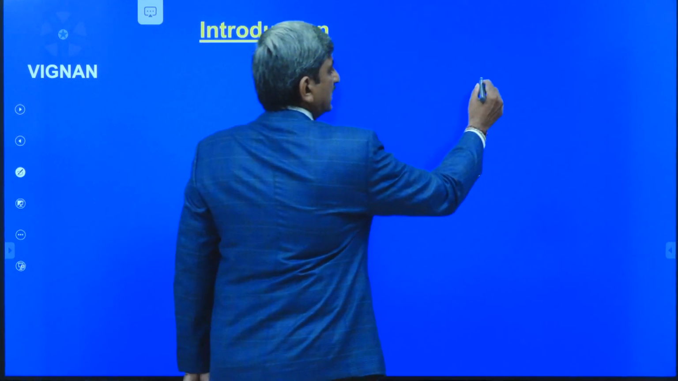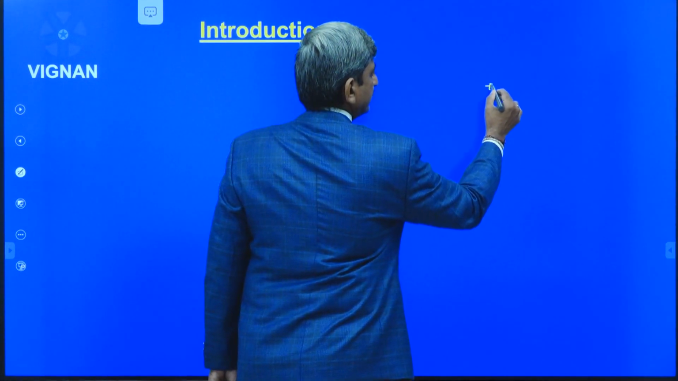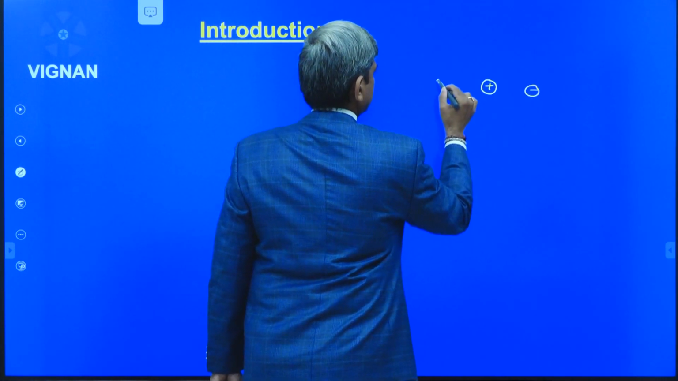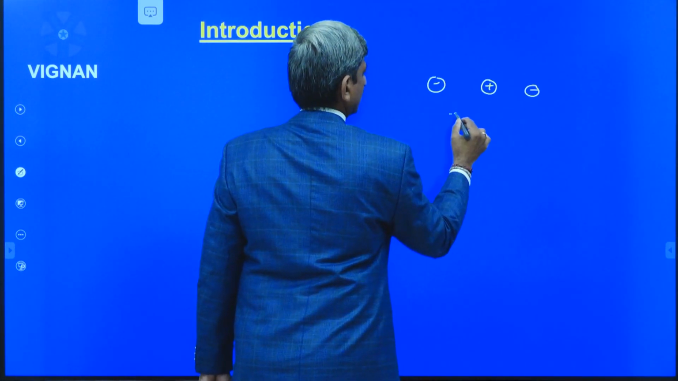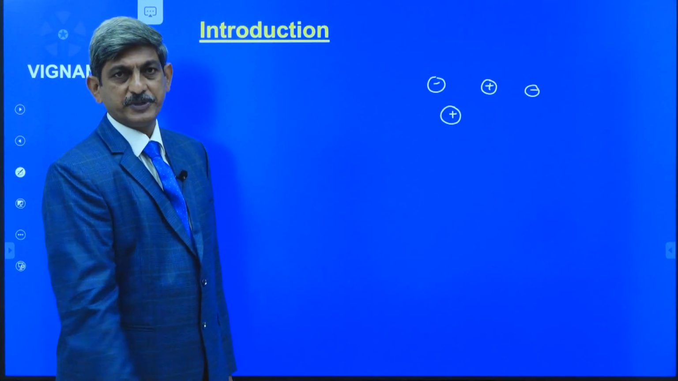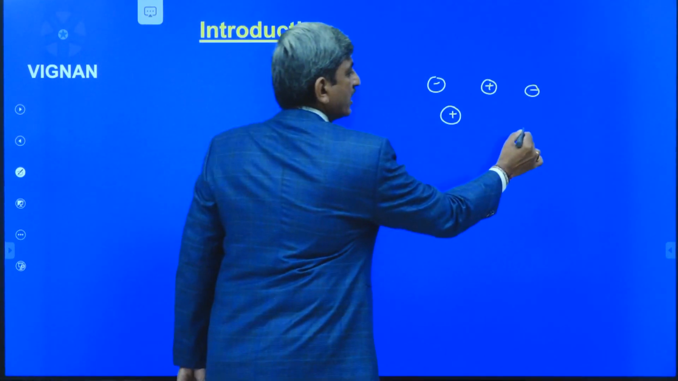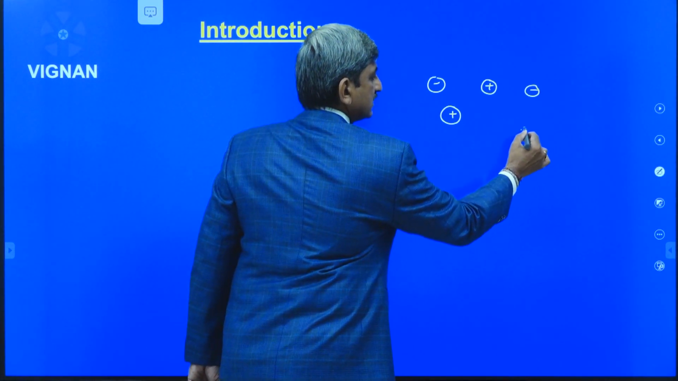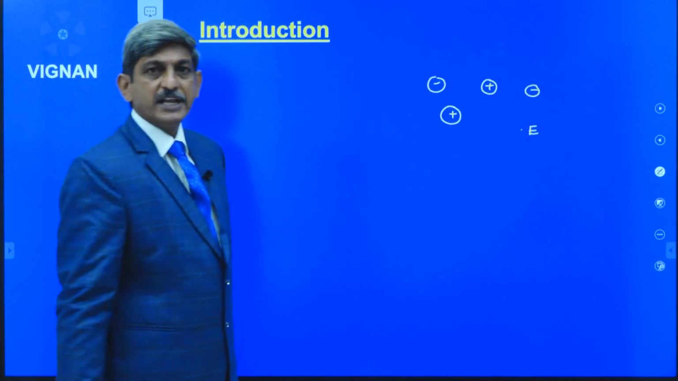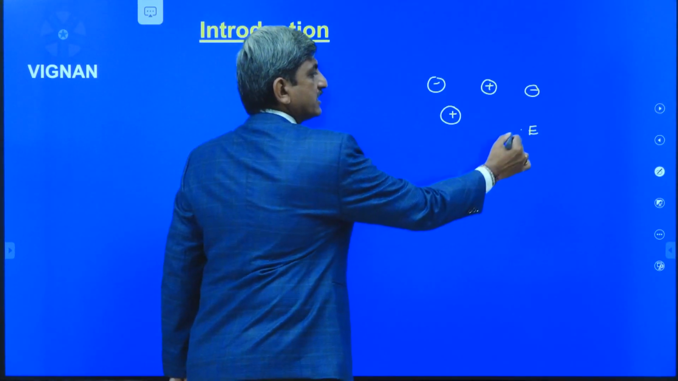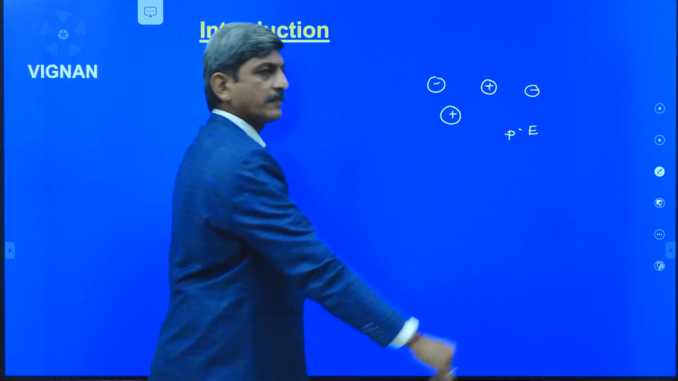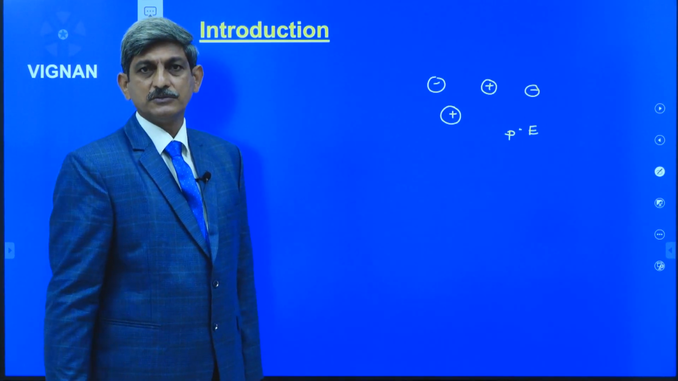Suppose there are charges. There are charges in the space. We want to determine the intensity of the magnetic field produced by the charges at some point P. So what we have to do?